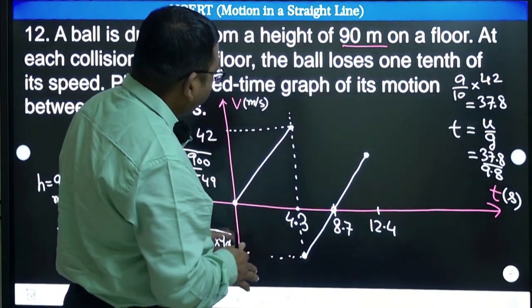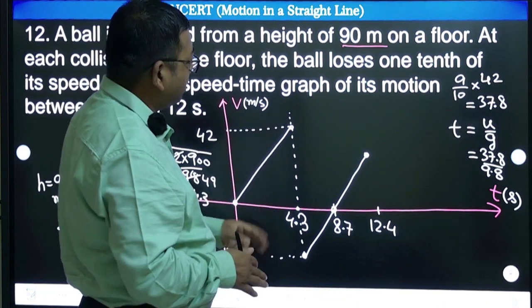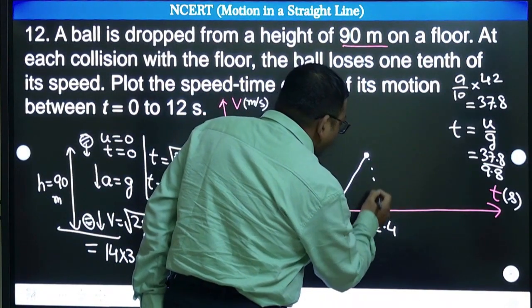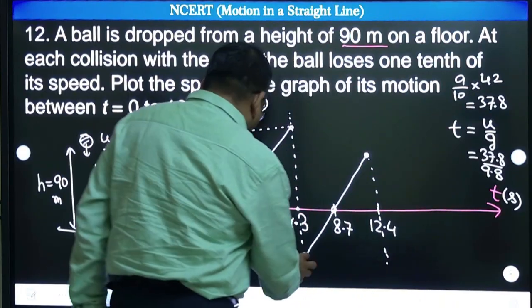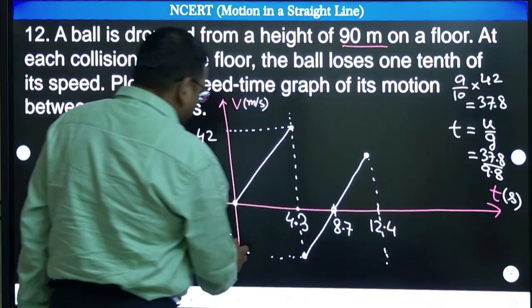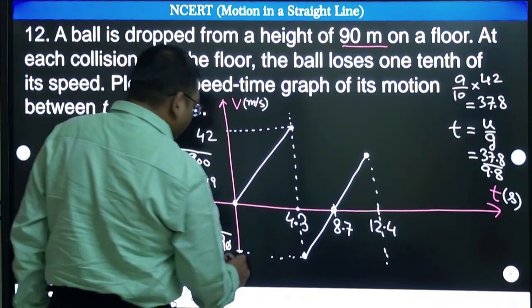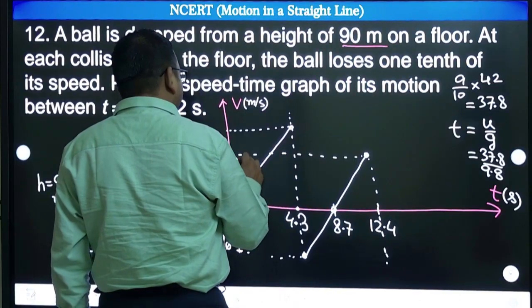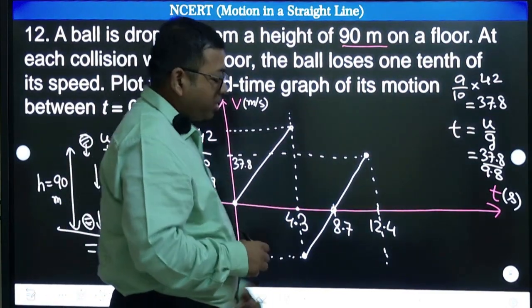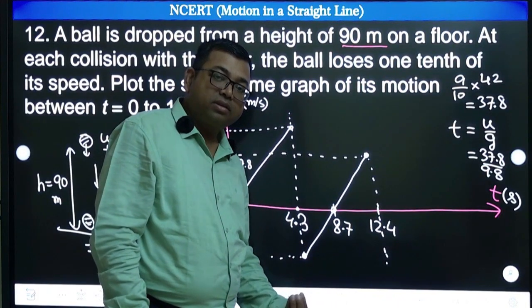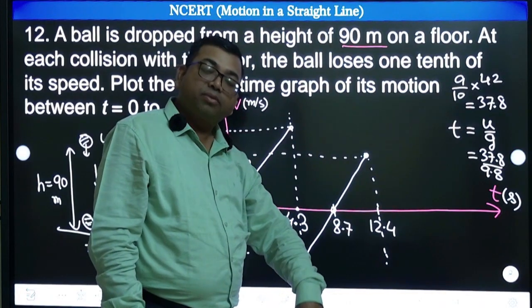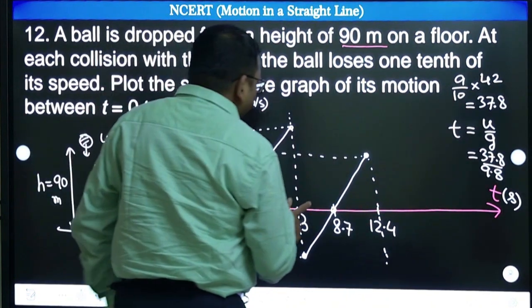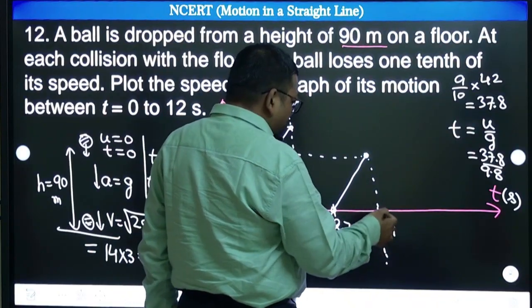But what is the nature of the graph? It is like this. While it is going to hit at this point, again its velocity will change. It will now be starting with 1/10 of that. Note that whatever velocity you calculated here, 37.8, the same velocity it will attain here also, 37.8. Because whatever velocity it got after collision, it will get the same speed before the next collision, because in the air it is not losing energy. So now this graph is going to repeat.